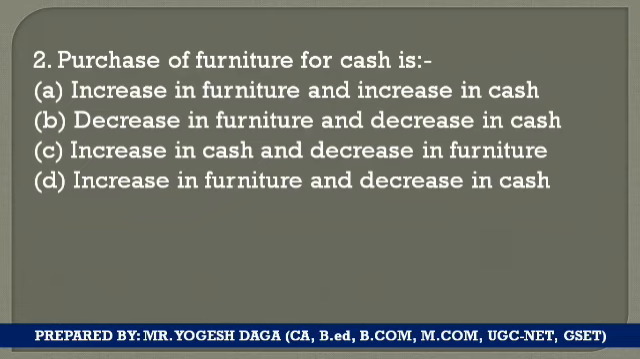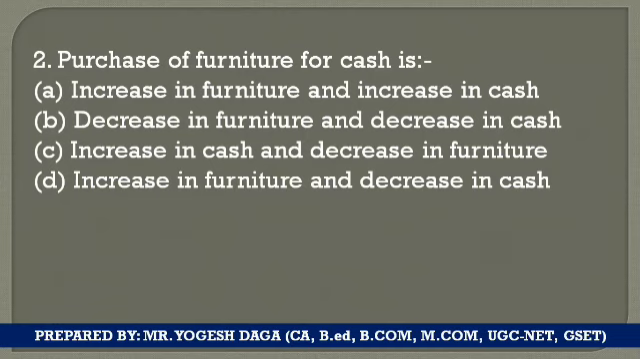So first, A option is saying that when we are purchasing furniture, there is an increase in furniture and increase in cash. B option is saying that there is a decrease in furniture and decrease in cash. C option is saying there will be an increase in cash and decrease in furniture, and the D option is saying that there will be an increase in the furniture and decrease in the cash.